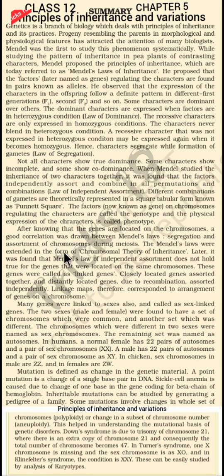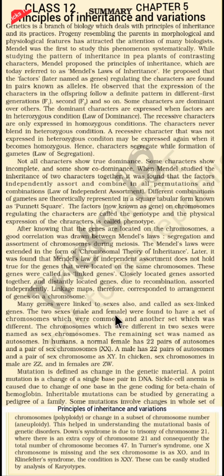Later, it was found that Mendel's law of independent assortment does not hold true for the genes that were located on the same chromosome. These genes were called linked genes. Closely located genes assorted together, and distantly located genes, due to recombination, assorted independently. Linkage maps, therefore, corresponded to the arrangement of genes on a chromosome. Many genes were linked to sexes also, and called sex-linked genes.